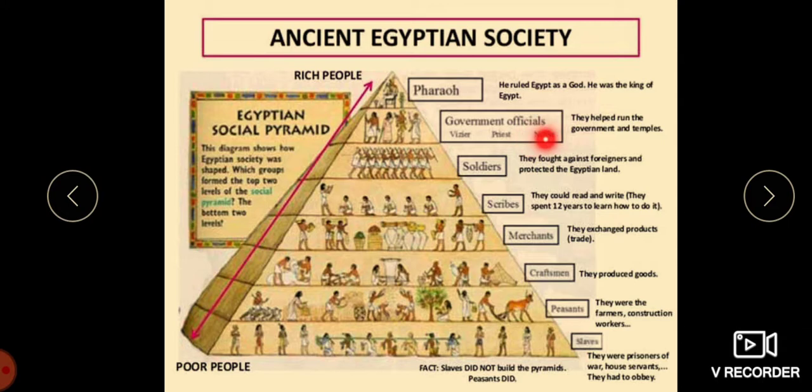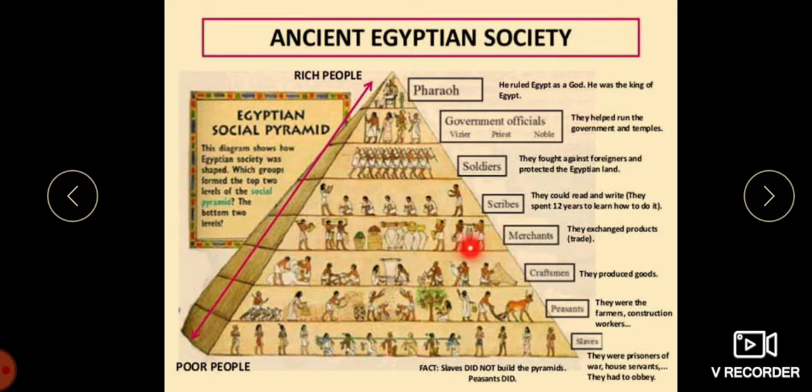Next came the government officials who were the viceroy, the priests, and the nobles. They helped to run the government and the temples. The third group was the soldiers. Their duty was to fight against the foreigners and protect the Egyptian land. Then came the scribes. They could read and write. They spent 12 years to learn how to do it. Then came the merchants, the fifth group. They exchanged products, that is trade.